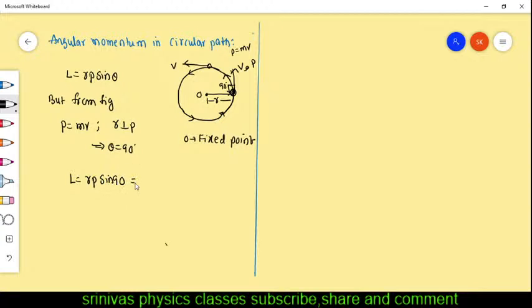Oh, I forgot to write the P formula. P is mv. Then the angular momentum formula is mvr. The angular momentum formula is mvr in the circular path. r is the radius of the circle, v is the speed of the particle which is moving along the circle, m is the mass.